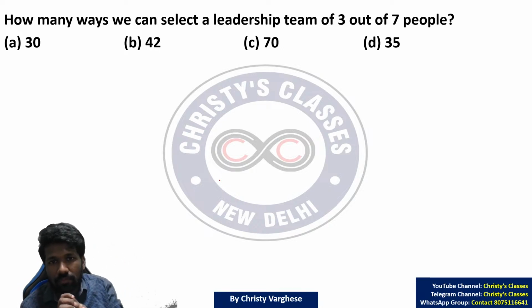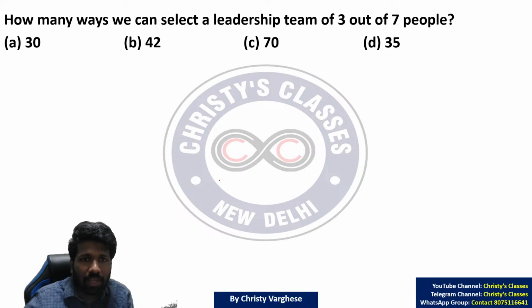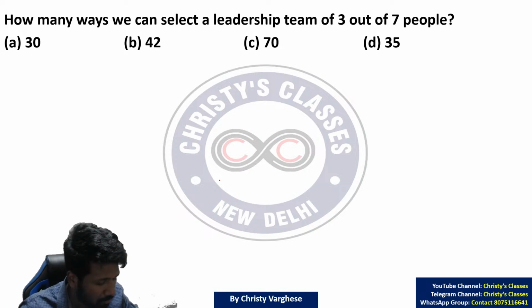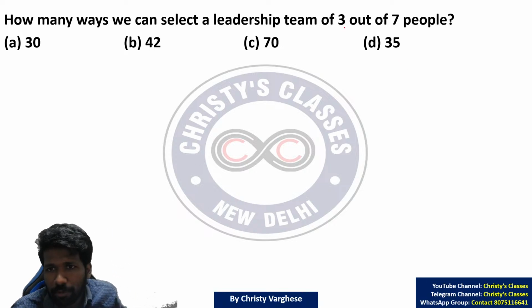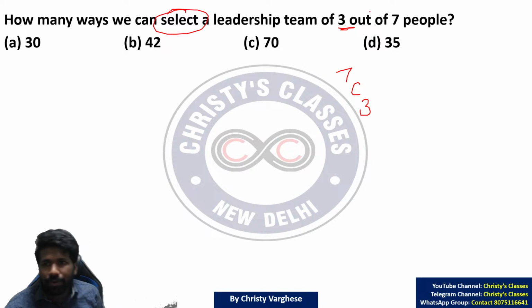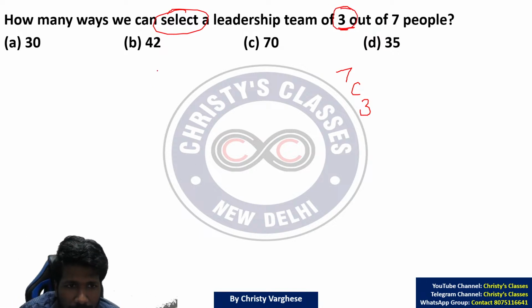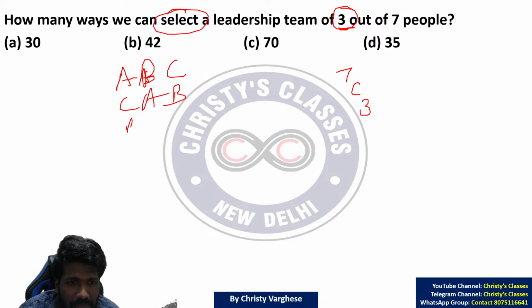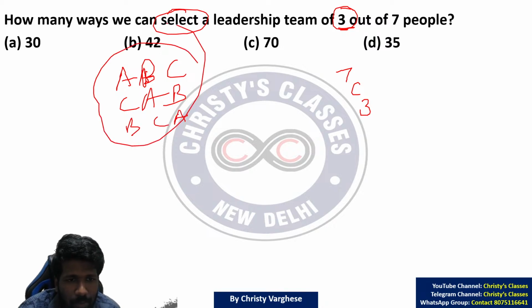So try this question. How many ways we can select a leadership team? So from 7 people, you have to select 3 people. 7C3 ways are there. Selecting without worrying about their order, na? Because if A, B, C, D, E, F, G are the 7 people, ABC selected is same as CAB selected, is same as BCA selected. Are you getting the point? Order does not matter because they all are team members only.